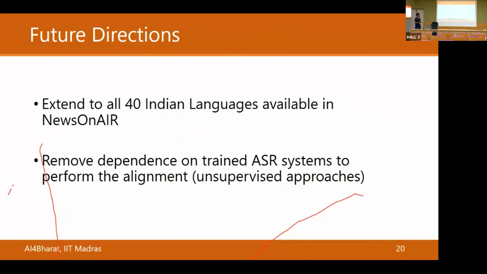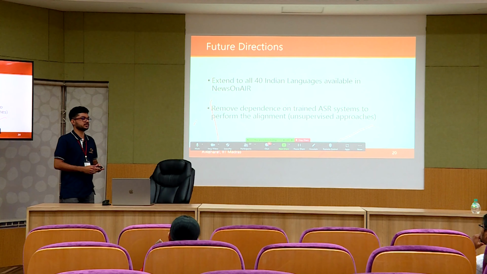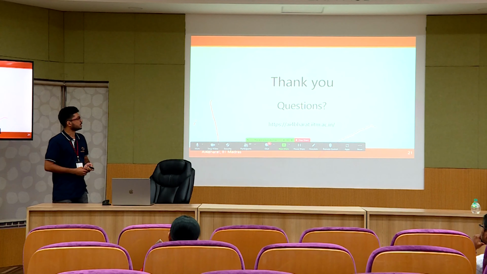So this is the work. Some of the future directions that extend from this work: News on Air actually has data for 14 Indian languages, and we want to extend it to all. One of the challenges to do so is we need ASR systems to do this alignment, which is currently not there for all 40 Indian languages. So we want to find some unsupervised approaches which can do this alignment for us. Thank you.